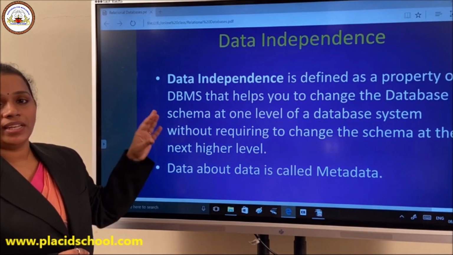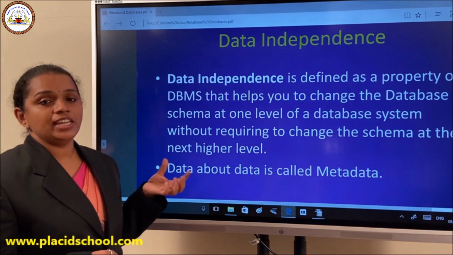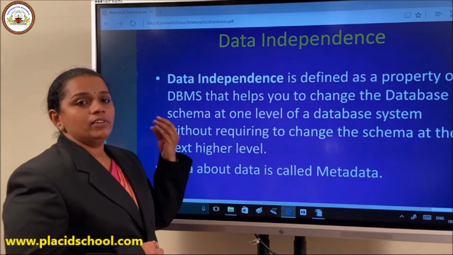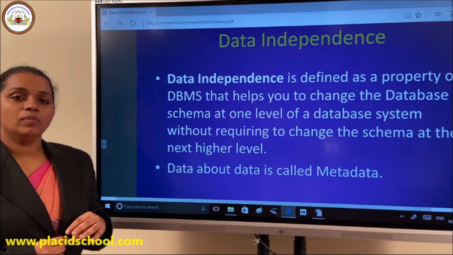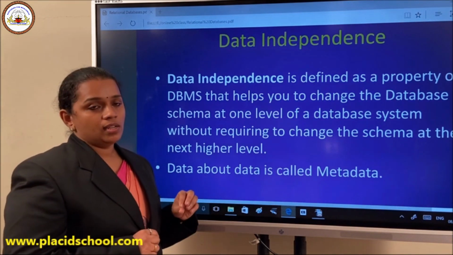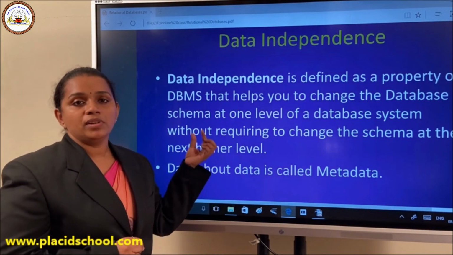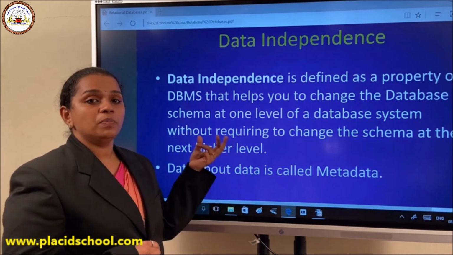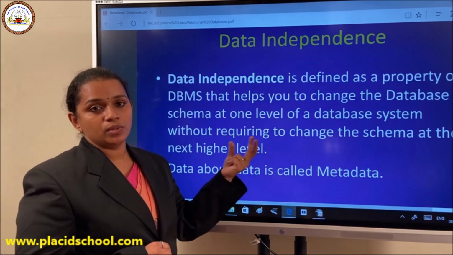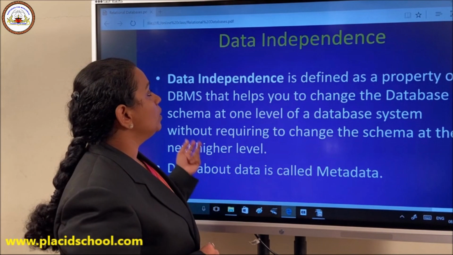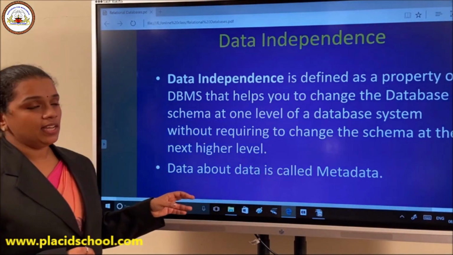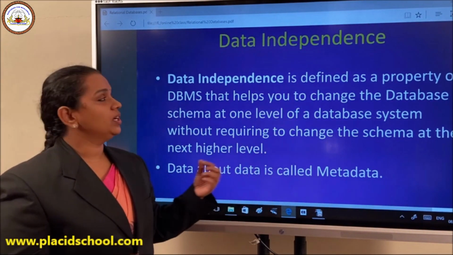These things are metadata. For example, if you take a name, or better we will go for mobile number. Normally Indian mobile numbers hold 10 digits. So where this particular mobile number is going to be stored, how much byte is required so as to store this particular number, these all come under what? Metadata, which is actually data about data.